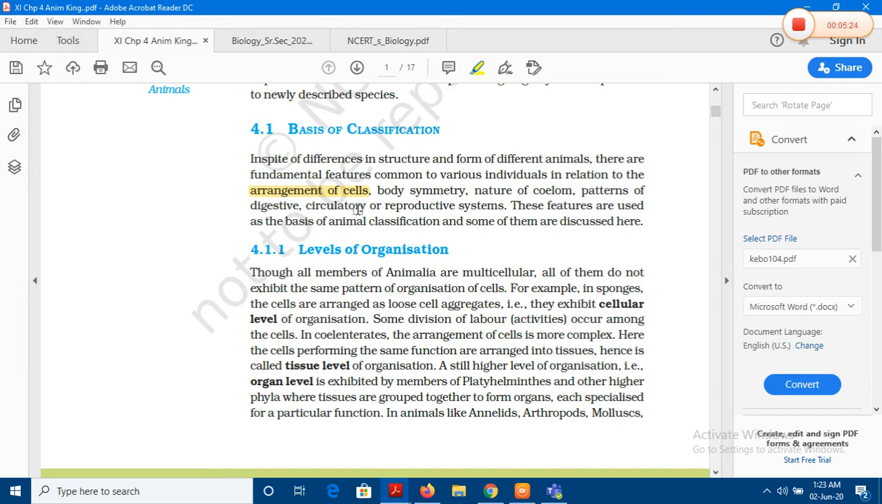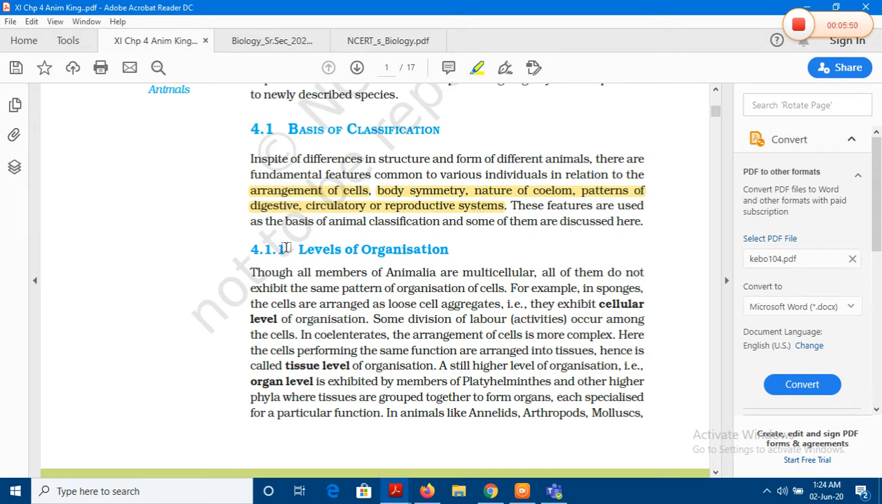If there is any body cavity or coelom, if it is not there, is it pseudocoelom? Again, we will be discussing those terms. The patterns of the digestive, circulatory, and reproductive systems. So these are the basic unique features or fundamental principles on which a proposed classification for the kingdom Animalia can also be followed.